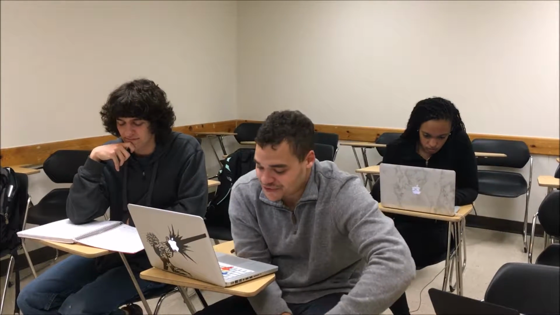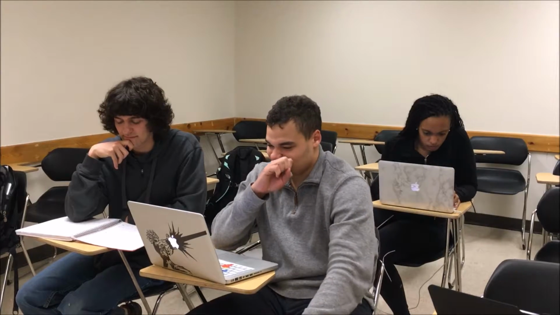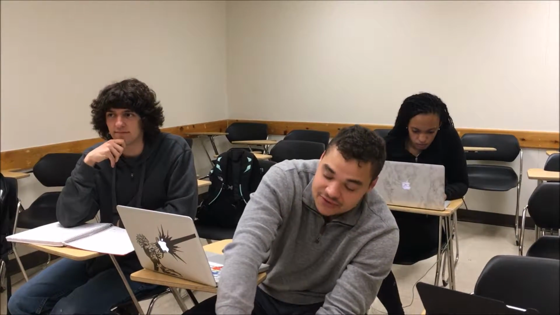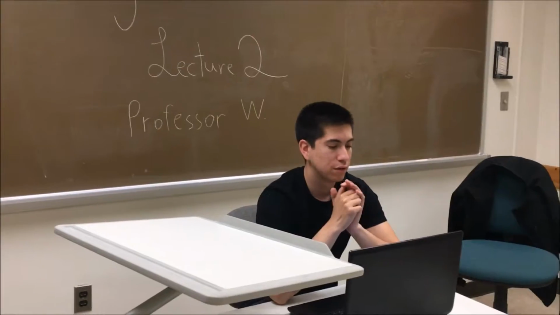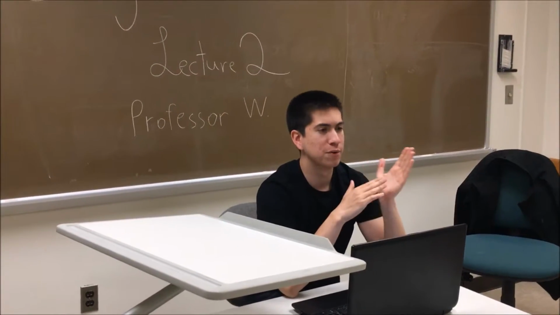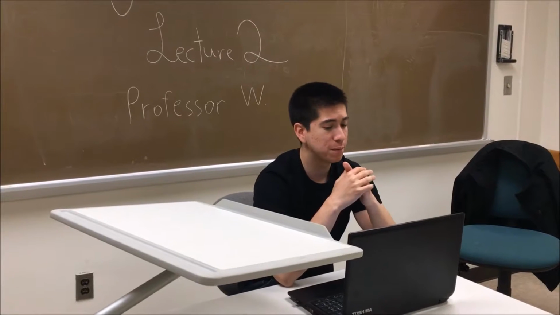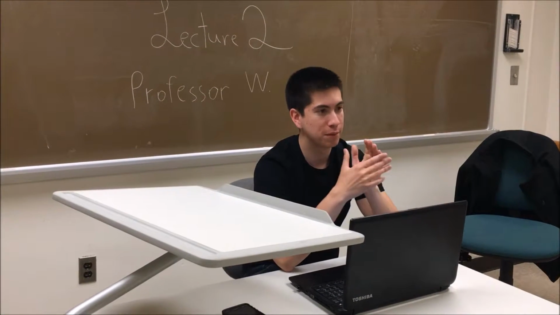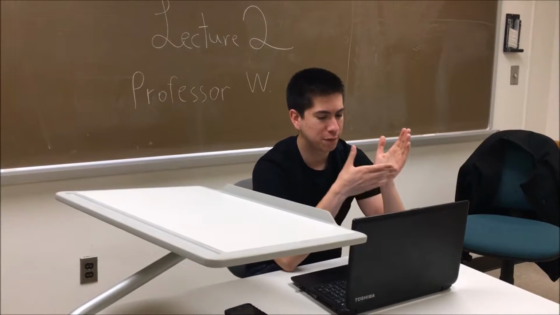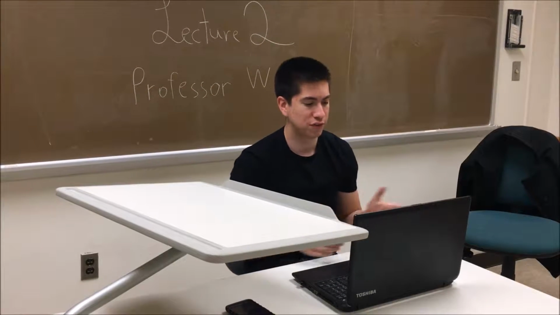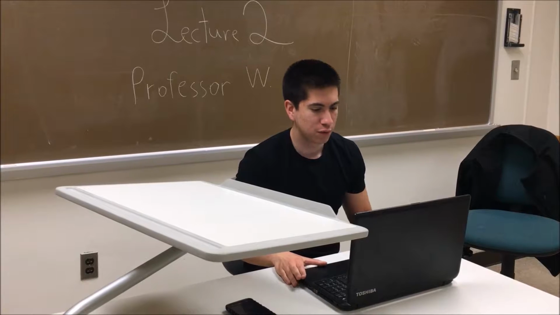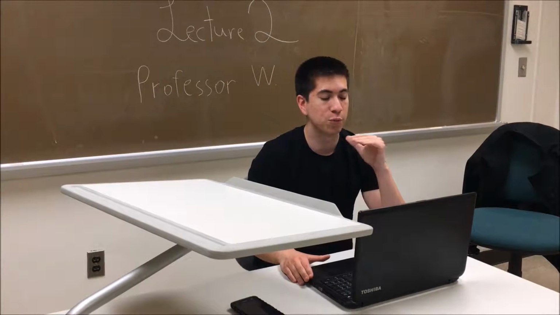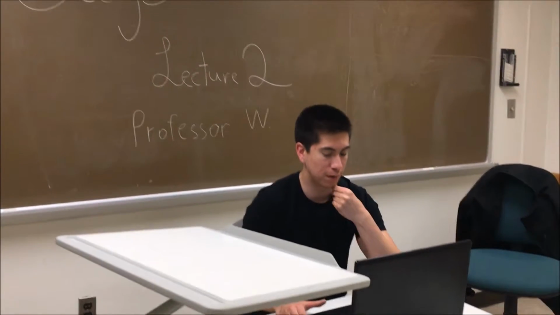Hey, Professor W, I had a quick question. What is the arable land for North and South Korea? Great question. South Korea's arable land is estimated at about 15.3% and it uses 2.2% of its land for permanent crops, which are crops that are not replanted after every harvest, such as citrus, coffee, and rubber. North Korea has an arable land percentage of 19.5% and uses 1.9% of its land for permanent crops.